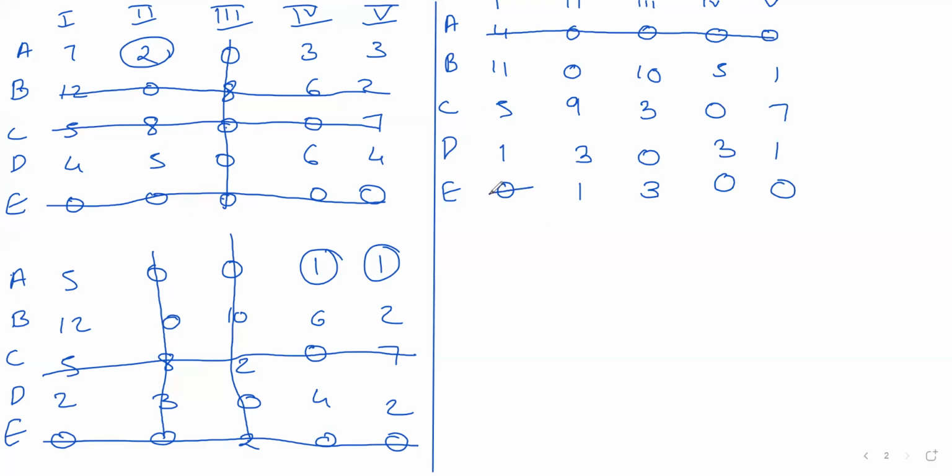This is 2, 3, 4, 5. Okay, so this is your final assignment, optimal solution. Okay, we have got the optimal solution. Now we'll try it with the assignments. A, B, C, D, E.